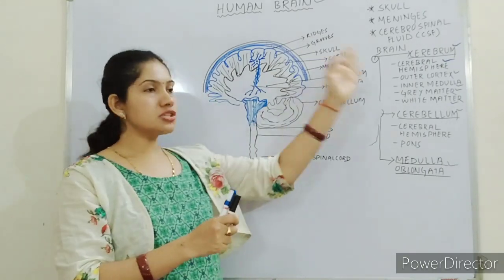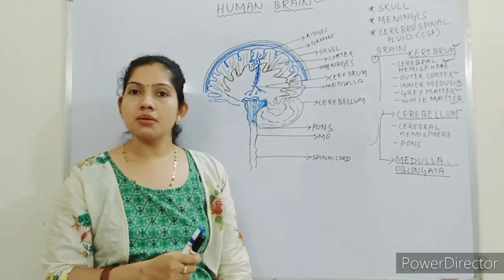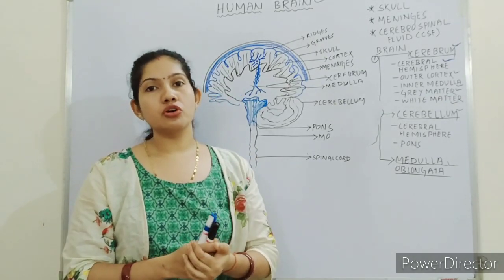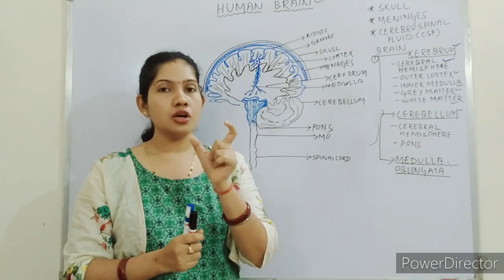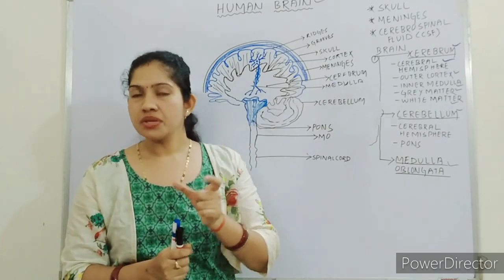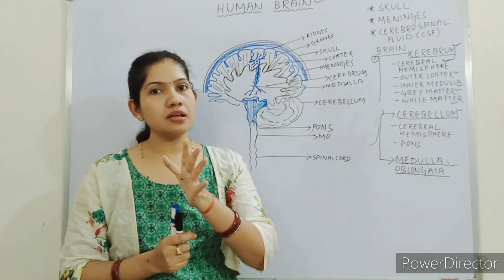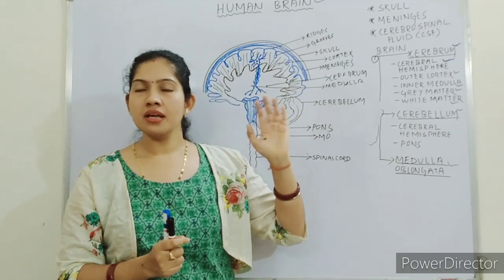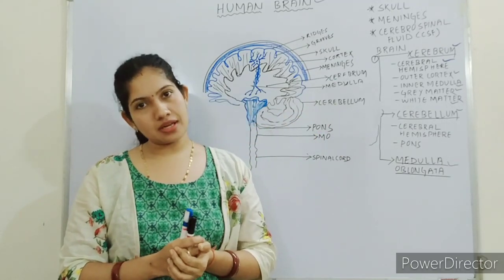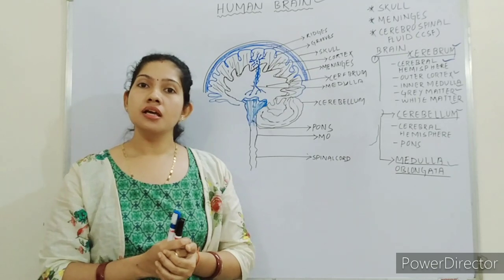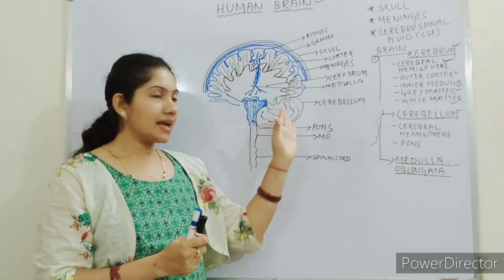So these are the structures that are involved in the human brain. In the next class we will move on to the spinal cord. Here we are talking about the central nervous system. Central nervous system includes brain and spinal cord. Here we have completed the brain. In the next class we will move on to the spinal cord. Okay? So till then, just keep revising the topic. Practice the diagram.